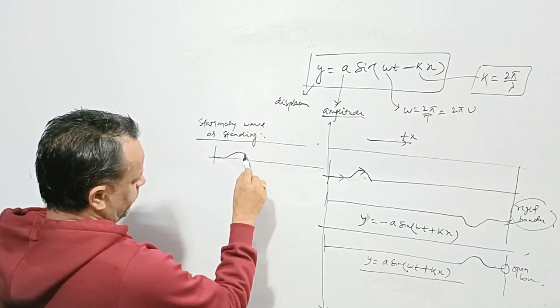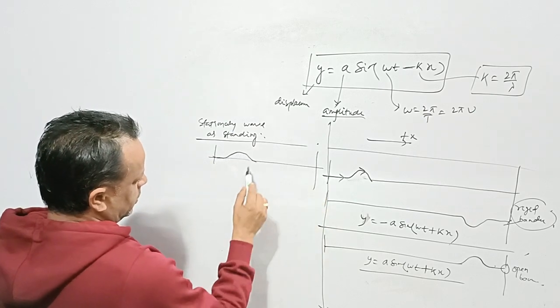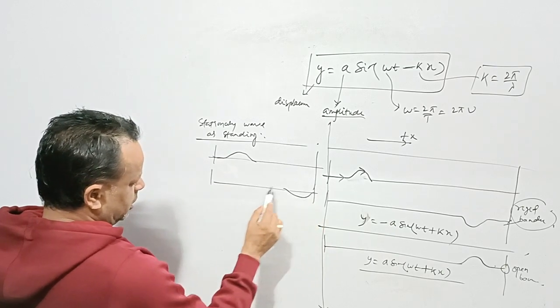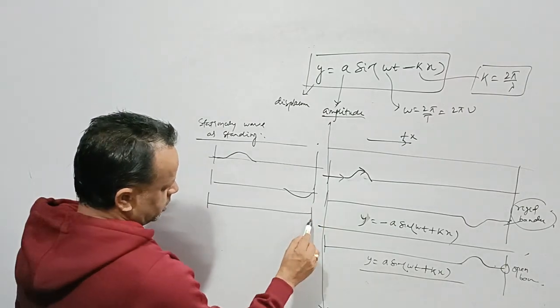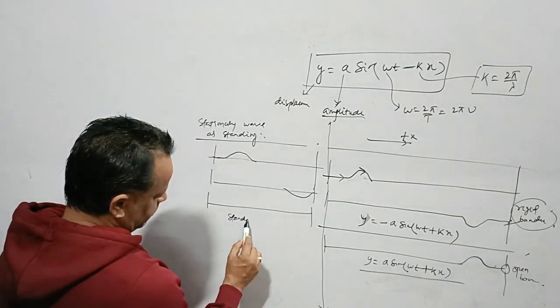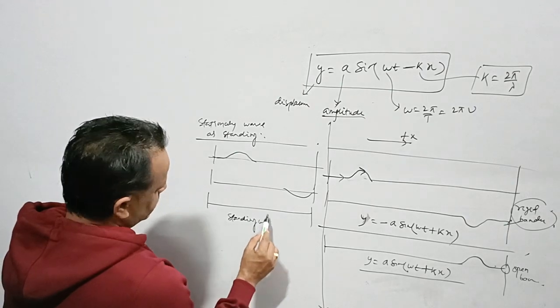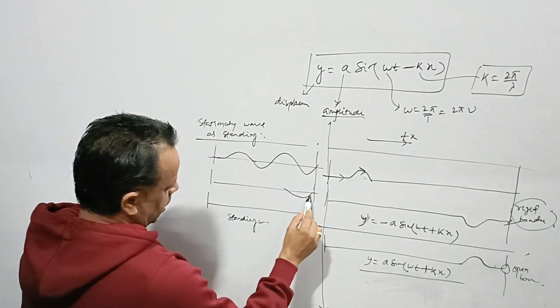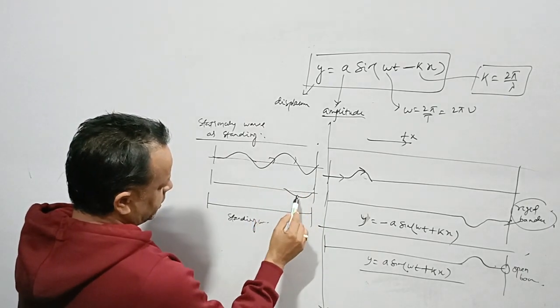Suppose this is a wave, and there is another wave which is moving in the opposite direction. The resultant will be this. This is basically the standing wave. We can draw it like this. These are the waves, and this one is moving in the positive x direction.